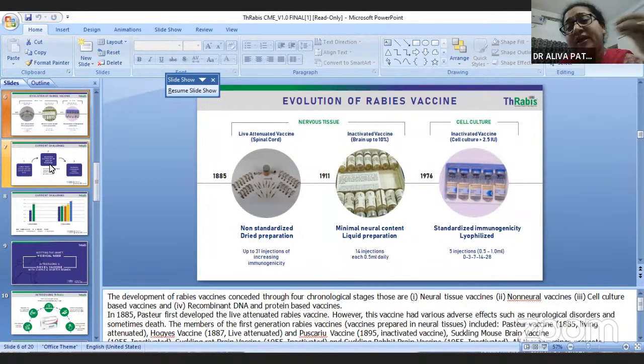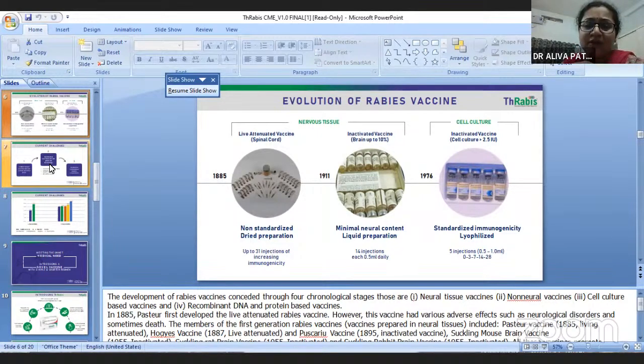We need to take history, whether that person was vaccinated previously or not. This is a very important point to decide which category they are, 1, 2, or 3, and how we can treat depending upon their previous immunization. In category 2, vaccine only is required. In category 3, where bleeding is there or mucous membrane contact with the person, for example, I've given you very true incidents.